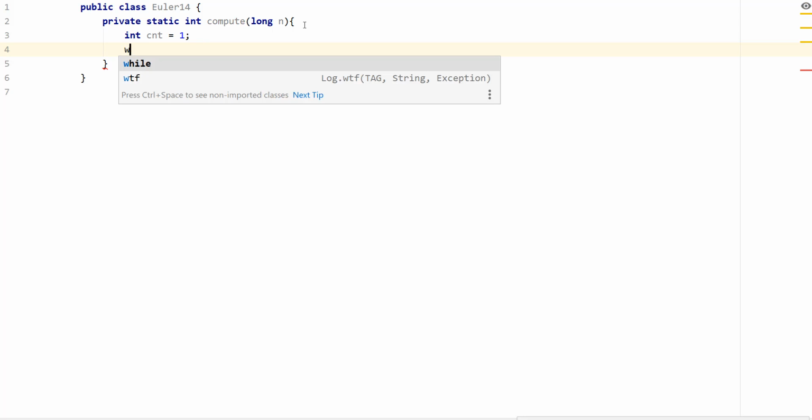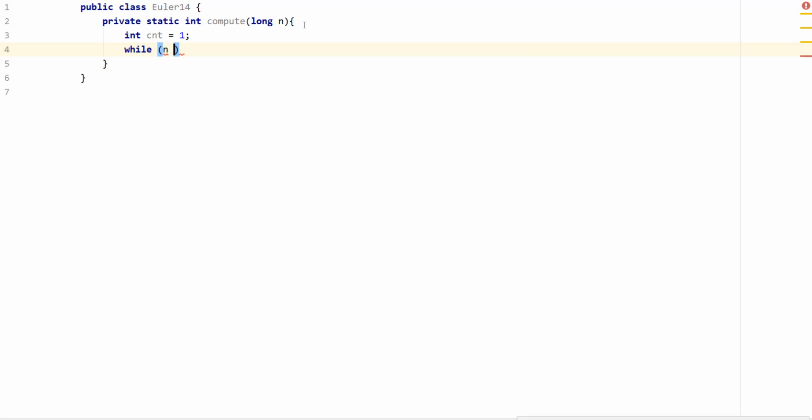Secondly, you can just go ahead and create a while loop and say while n is greater than 1. Then we need to implement this. We're going to say that if n and 1 is equal to 0, that means that it's even, so let's right shift n by 1.